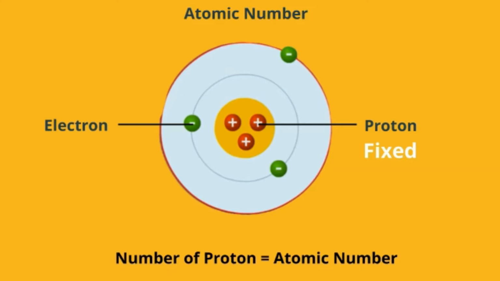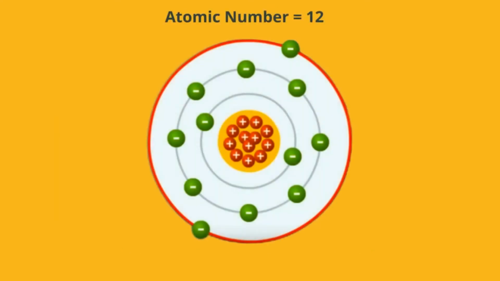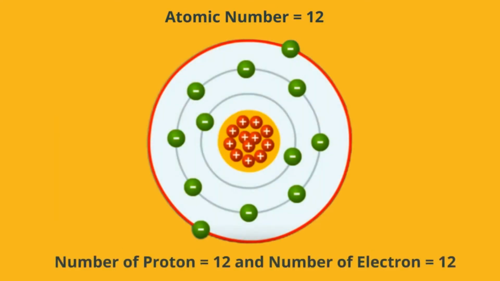Every atom of an element has a fixed number of protons in its nucleus. This fixed number of protons is referred to as the atomic number. This number is constant for an element. It is represented by the alphabet Z. Moreover, the number of electrons in an atom of an element is equal to the atomic number of the element. For example, if the atomic number of an element is 12, then the atom contains 12 protons and 12 electrons.